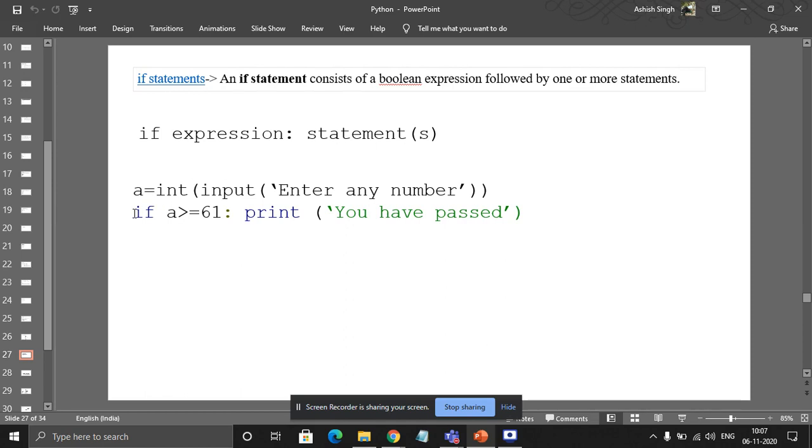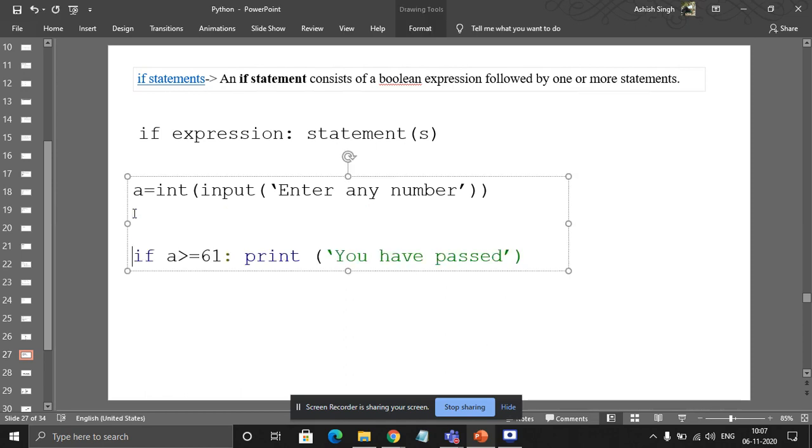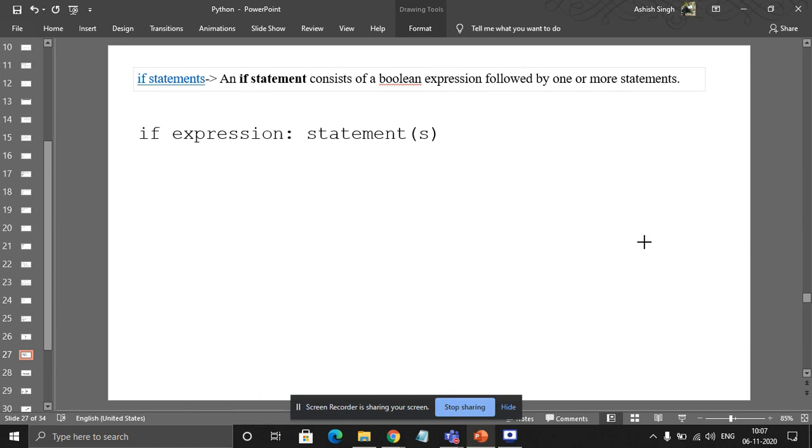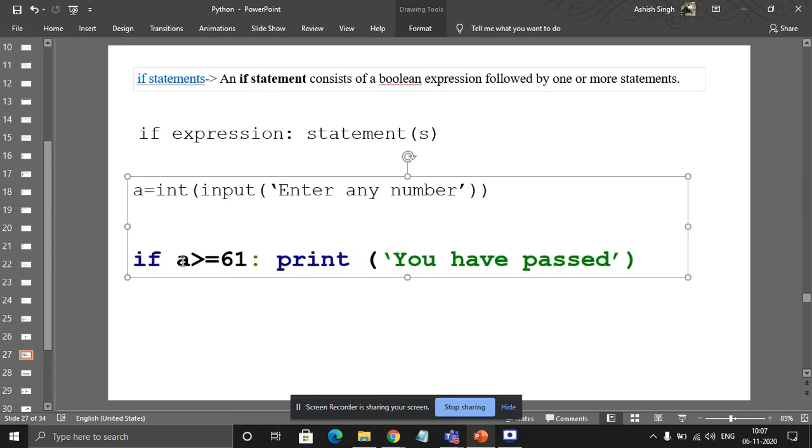Now, our main part is this line. I'm going to highlight this line. So this is now bold and big. You can see here, if my value is greater than or equal to 51, then it will print you have passed.